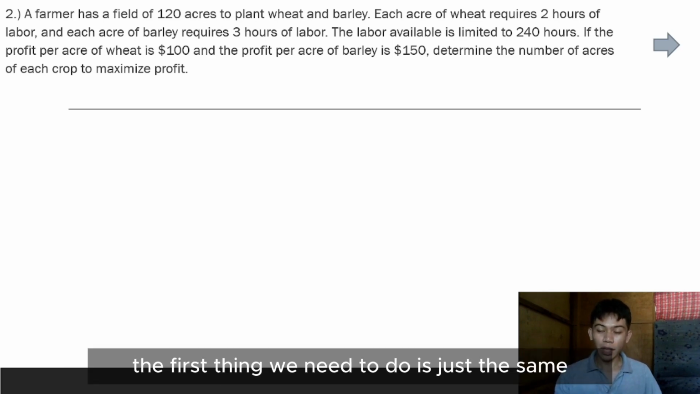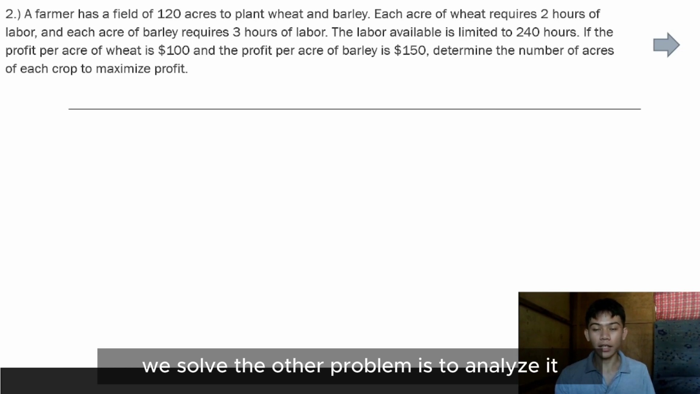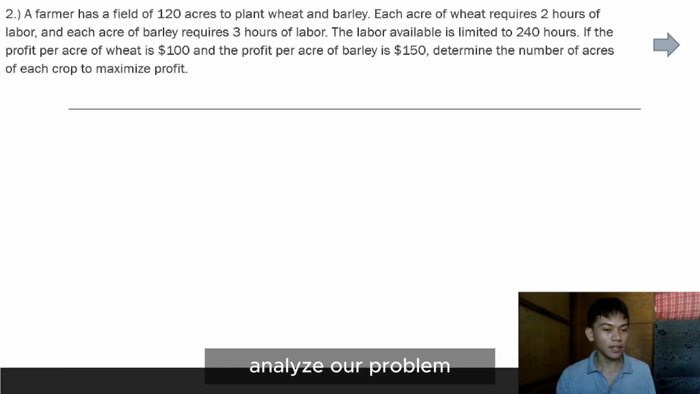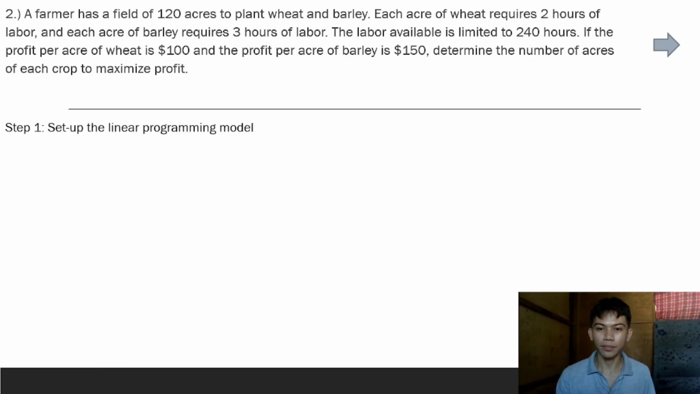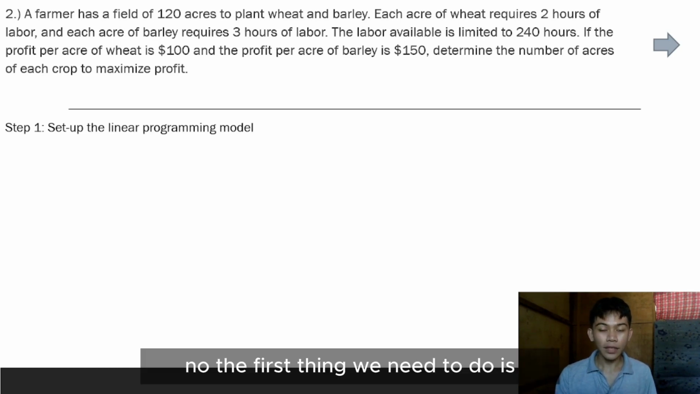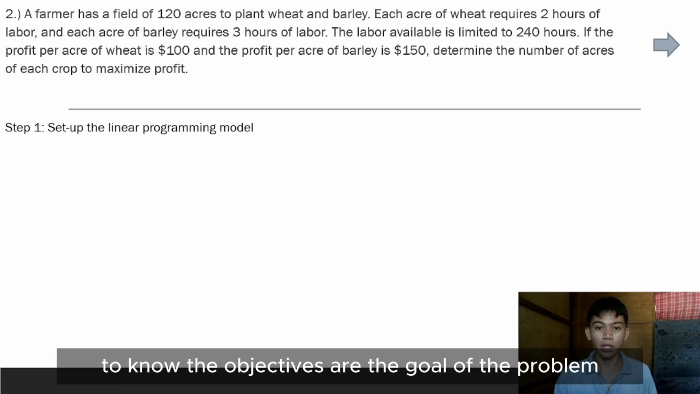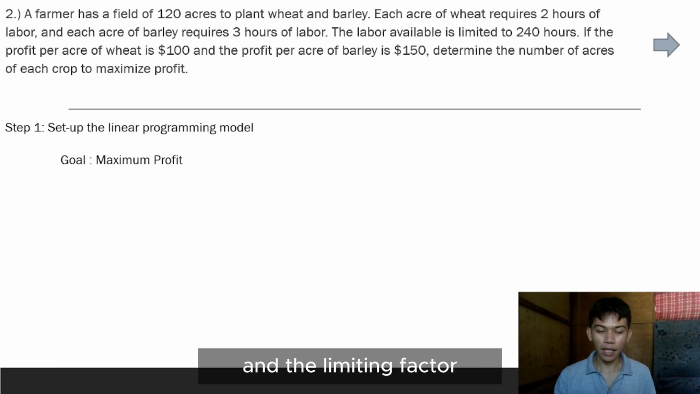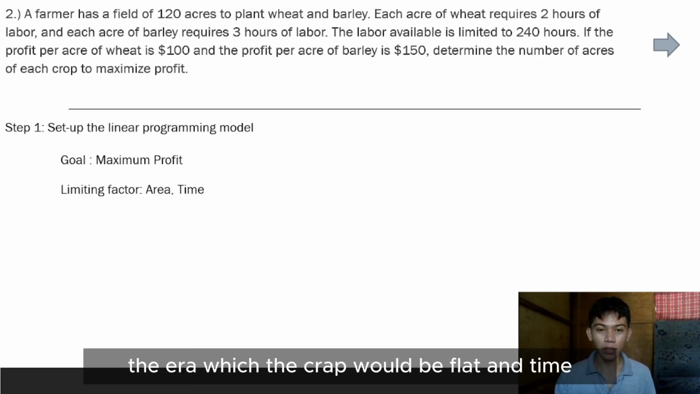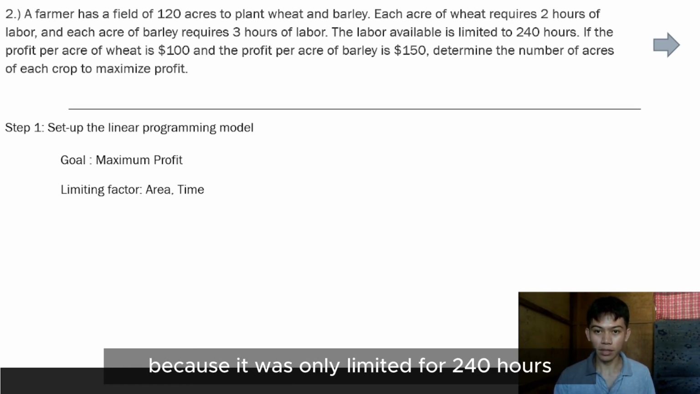Now, the first thing we need to do, the same as we did with the other problem, is to analyze our problem. Then after we analyze, we go into step 1, set up the linear programming model. First, we need to know the objective or the goal of the problem. It says here that he wants to maximize his profit, so that would be his goal. And the limiting factors are the area where the crop would be planted, and time, because it was limited to 240 hours.